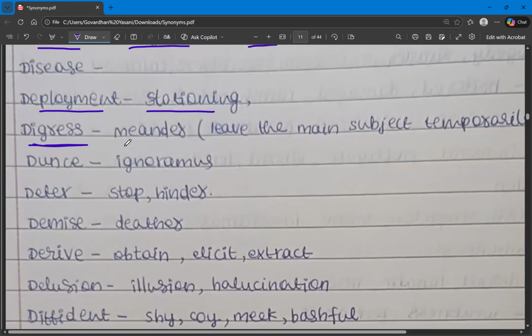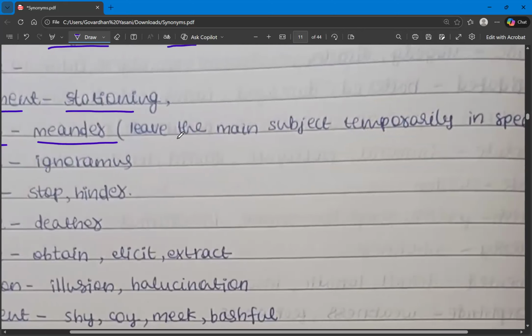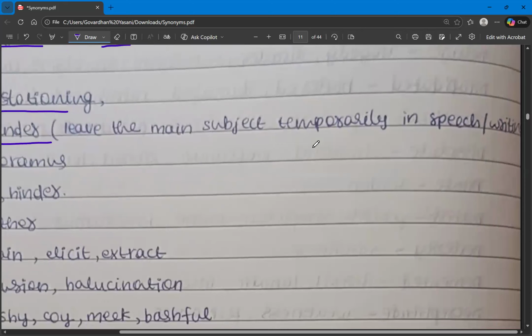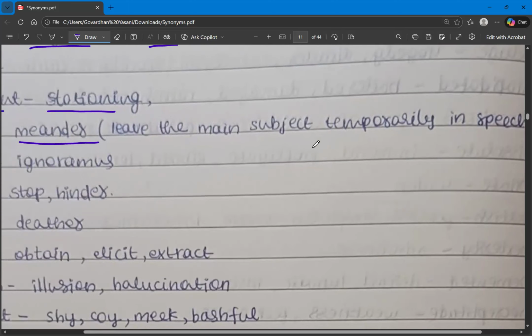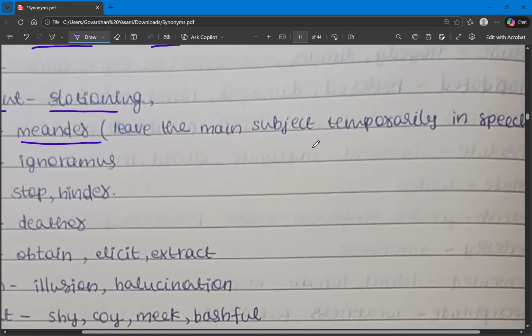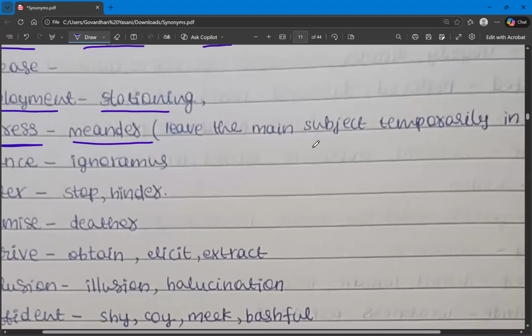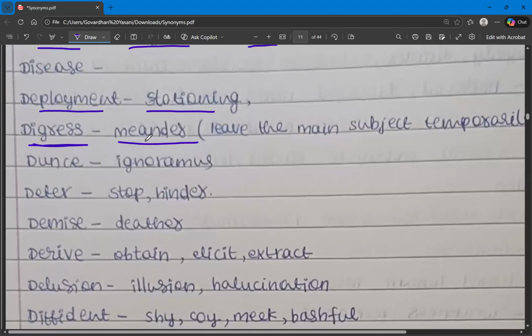And the next one is digress. Digress means meander. It is not in the sense of geography meanders, but it's like leaving the main subject temporarily in speech. Sometimes you try to understand what the person is speaking, because whatever he is speaking is out of the context to the topic. He's telling something that is not related to the topic of discussion. So that is what digress means, and the synonym can be meander.